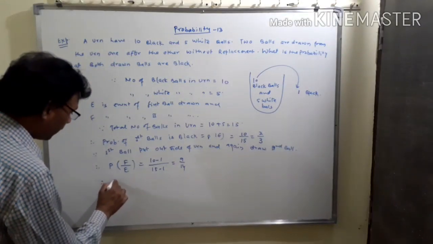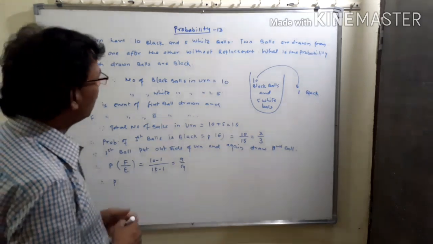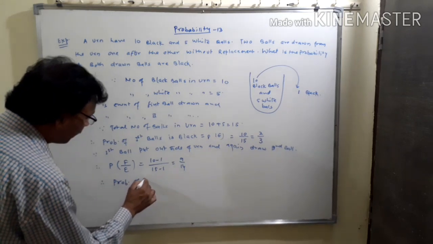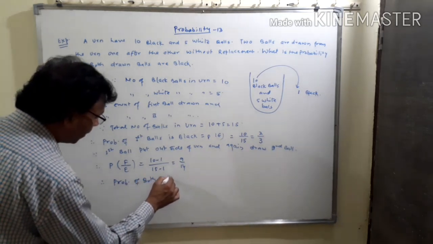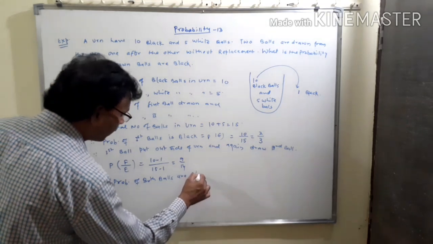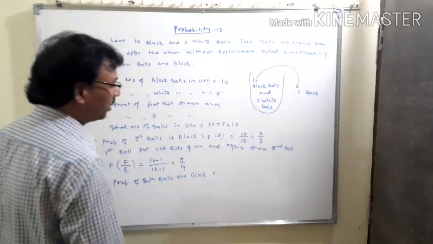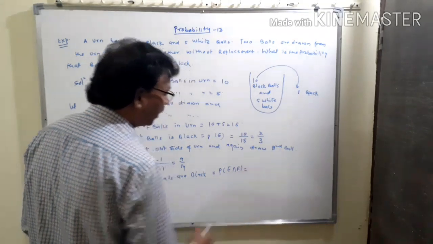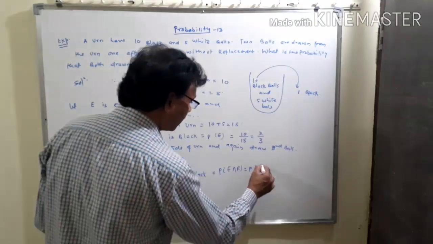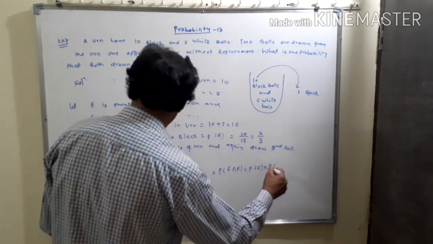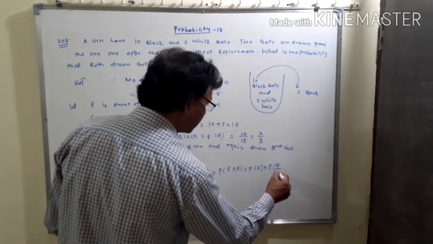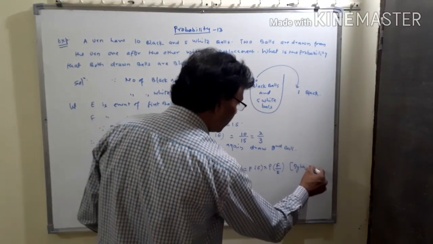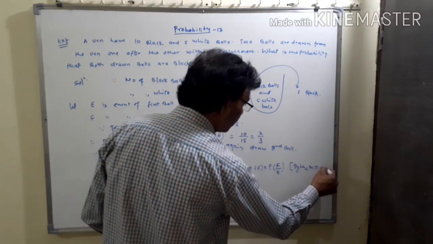Therefore, the probability that both balls are black, denoted by P of E intersection F, equals P of E into P of F given E, by the multiplication theorem of probability.